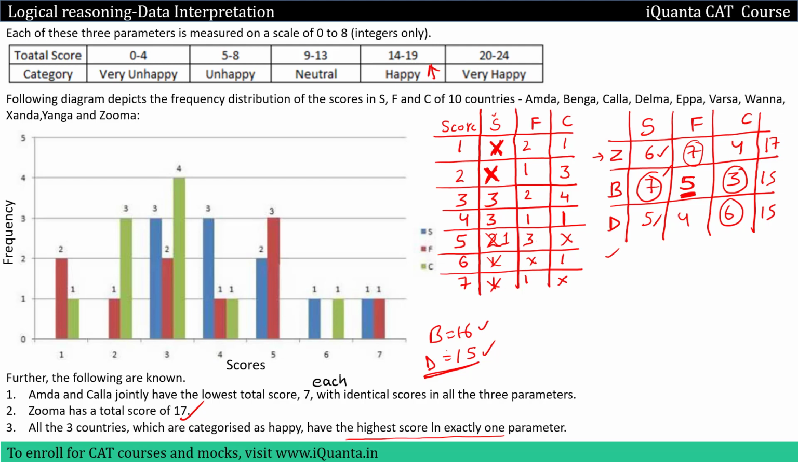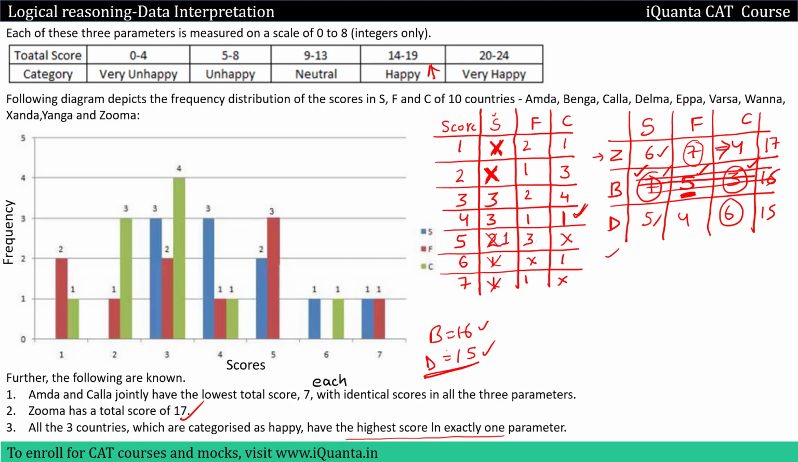Why? Because in C only one 4 is possible, and that has been used by this Z over here. So even 4 is not possible over here. So increment in S is not possible, increment in F is not possible, increment in C is not possible. That means we cannot make a total of 16 using these scores. So this is wrong over here.